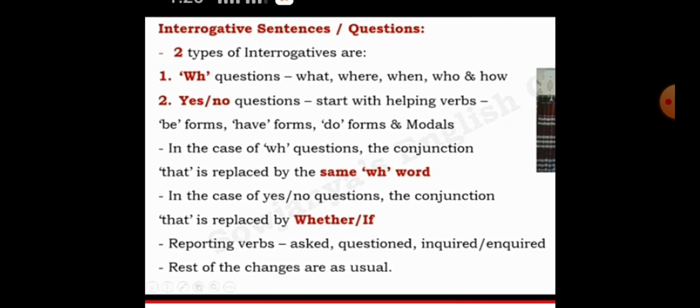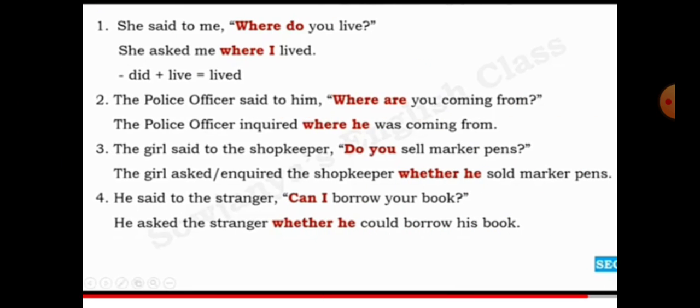In the case of WH questions, the conjunction that, a connecting word, is replaced by the same WH word. In the case of yes or no questions, the conjunction that is replaced by either whether or if. The reporting verbs are asked, questioned, inquired or enquired; the rest of the rules are as usual. With some examples you can understand in a better way.